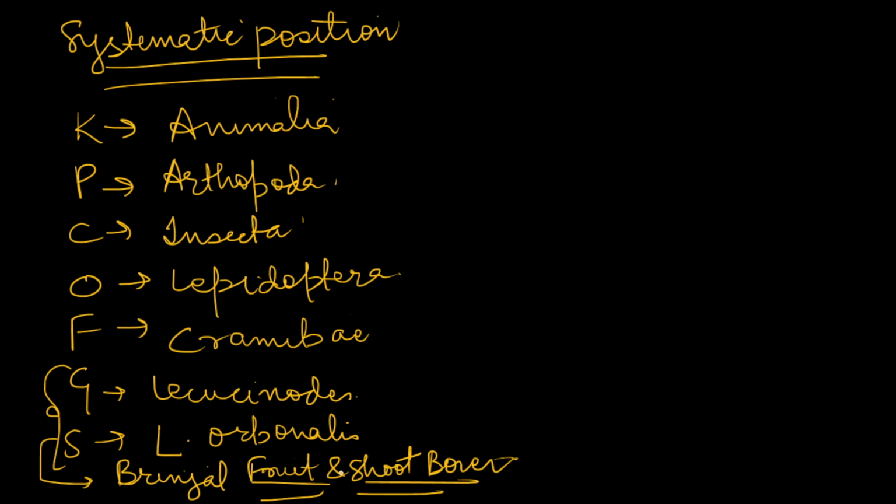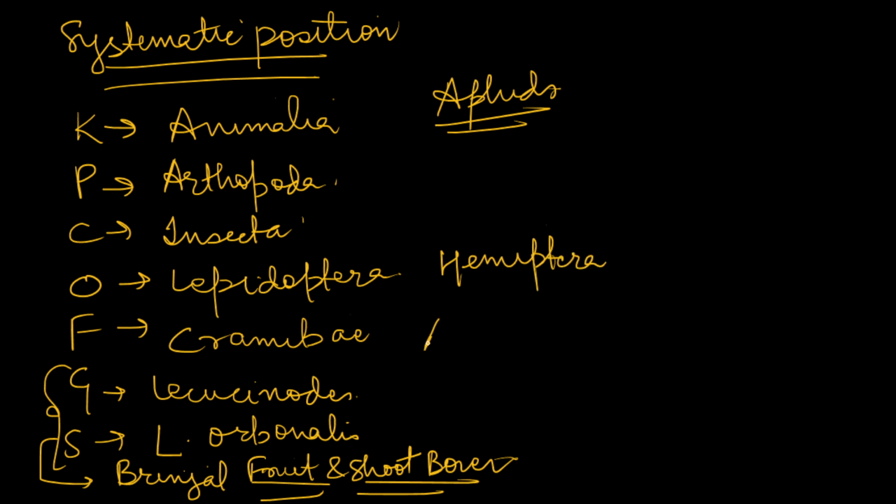Secondly, aphids also affect brinjal so much. In aphids also, when you go down, you will find everything the same, but from order there will be a change. The order of aphids is Hemiptera. The family is obviously Aphididae. The genus is Aphis, and the name of the species is Aphis gossypii.